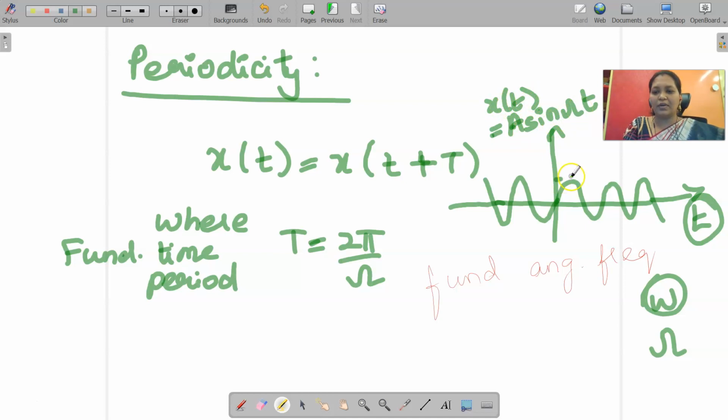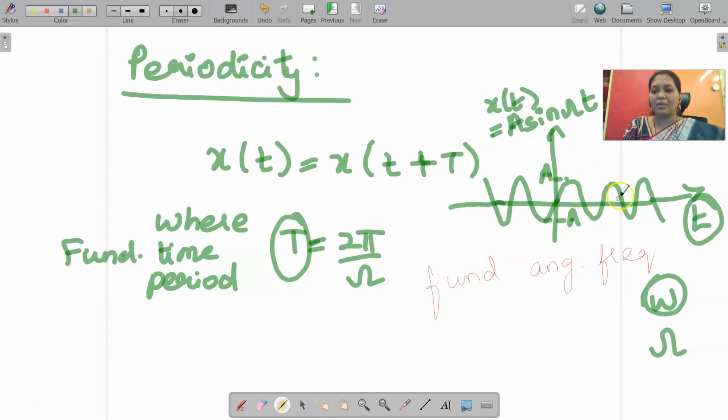So the amplitude is A here, and here it is minus A, and it repeats again and again after a certain period of time, where omega is given by 2 pi by T, or T is given by 2 pi by omega.